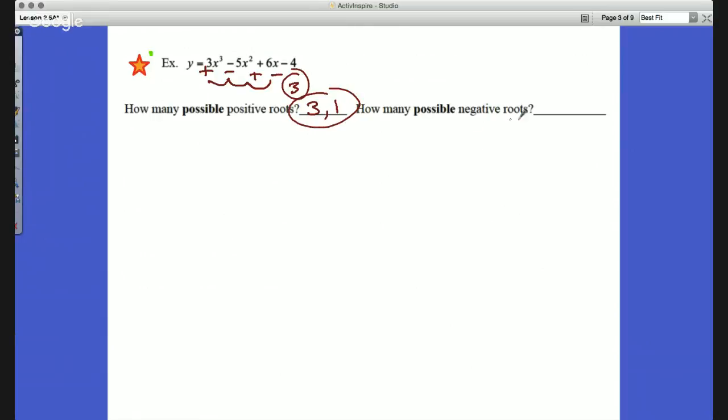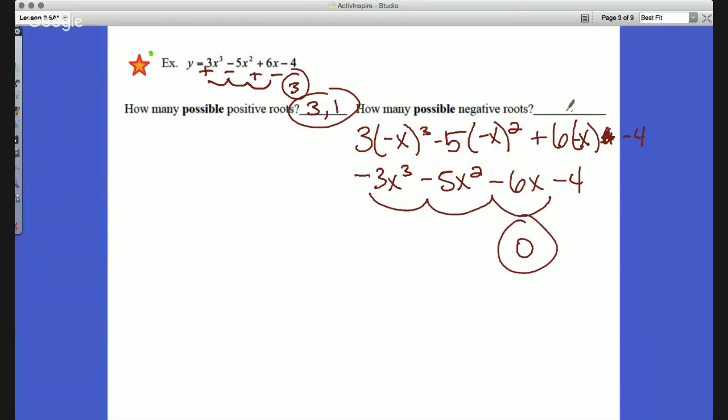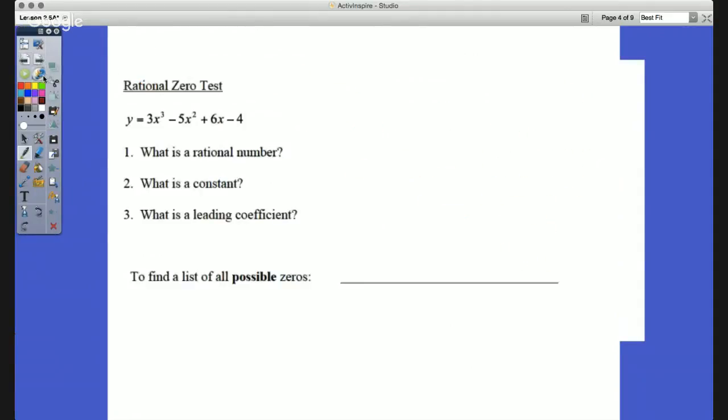Now, how many possible negative roots will I have? So this is where I plug negative x in. Same problem, just plug a negative x in for all the x's to see what happens when I plug in our negative values. This would be minus 4, I apologize. So this one would be negative x to the third, so negative 3x to the third. This one would be x squared, so negative 5x squared. This would be negative 6x minus 4. So as I go from one to the next, it so happens, like the last one, there are actually 0 possible negative roots, okay?